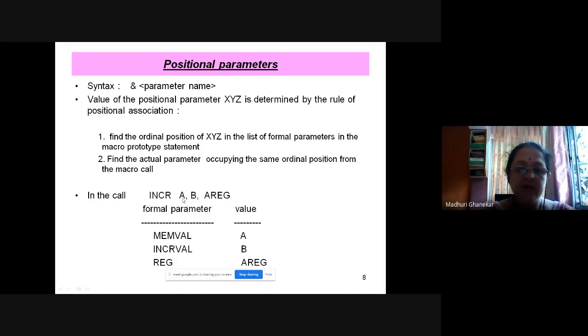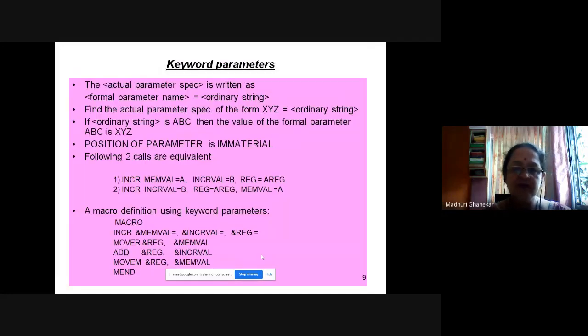So obviously the first parameter in INCR macro will be replaced by the first actual parameter. The second parameter in the macro will be replaced by the second actual parameter. So MEMVAL will be replaced by A, INCRVAL will be replaced by B, RANGE will be replaced by AREG. So this is about the positional parameters. That's what we discussed. Then we also discussed the keyword parameters.